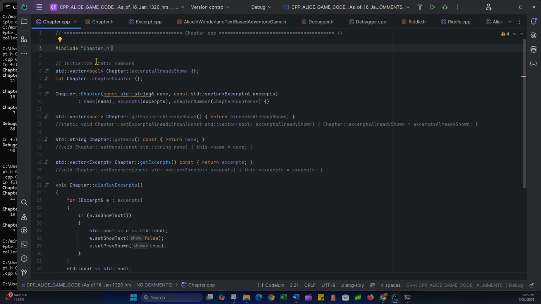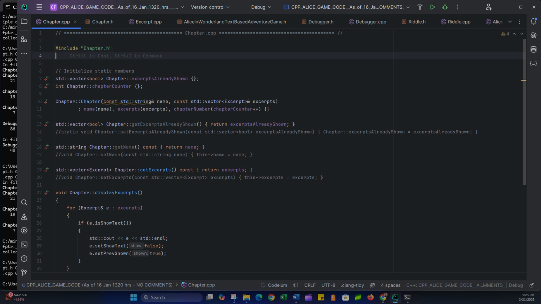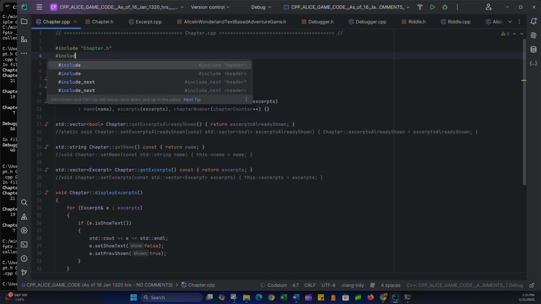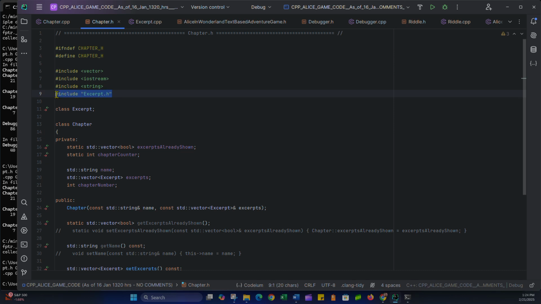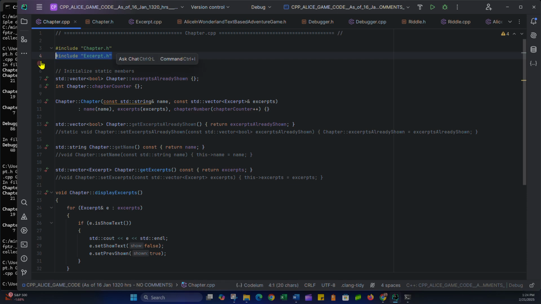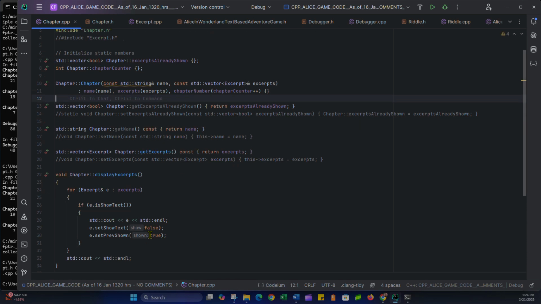This should have the excerpts class in it. Maybe I should include that header file. I just realized I don't have the excerpts header file in my CPP file. Although I guess I really don't need it because I have it here in the chapter.h header file, so there's really no need for it here. Just leave it like that.